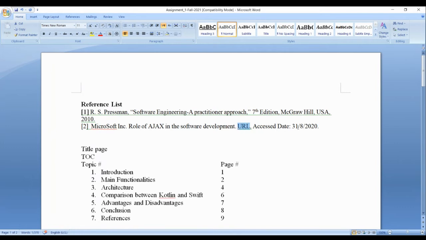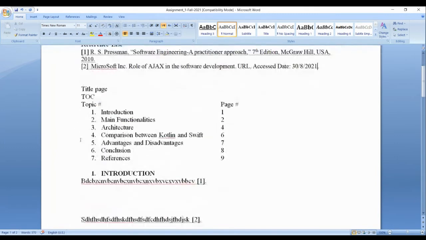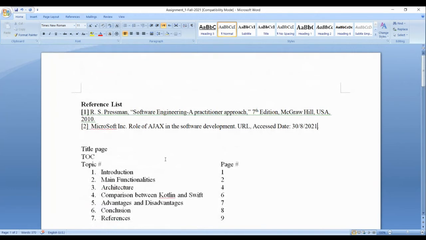Access date, for example, you may have 30 today, and it's 9/8/21. So that's today's date. This is the way you will cite a reference.